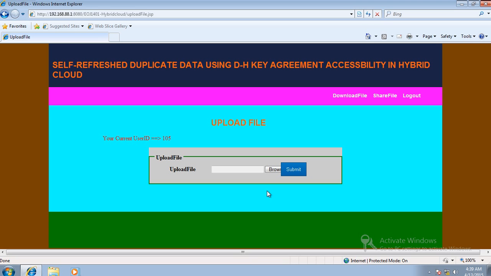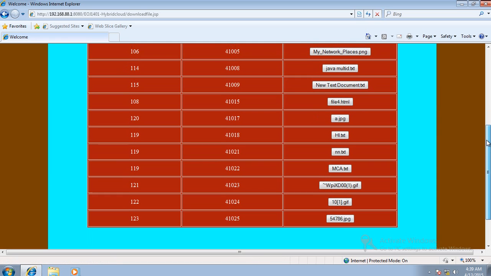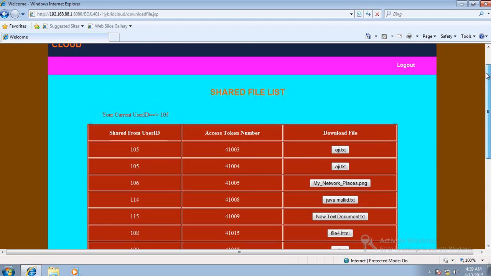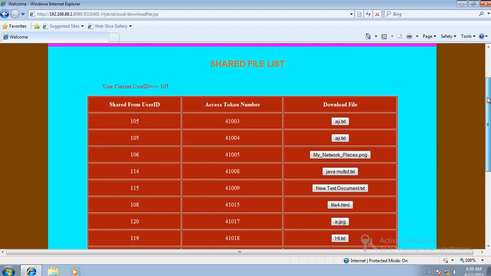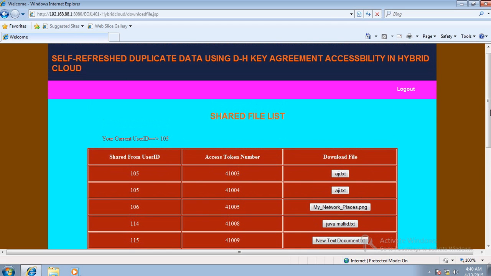So what are we going to do? We are going to use the shared folder or file that we shared using the private cloud. Go through the download button, which will show how many files are shared here. Now we have one shared file called 54786.jpg, shared from user ID 123. By this shared ID 123, I have shared one file 54786, and 41025 is the access token key by which we are going to access the file.